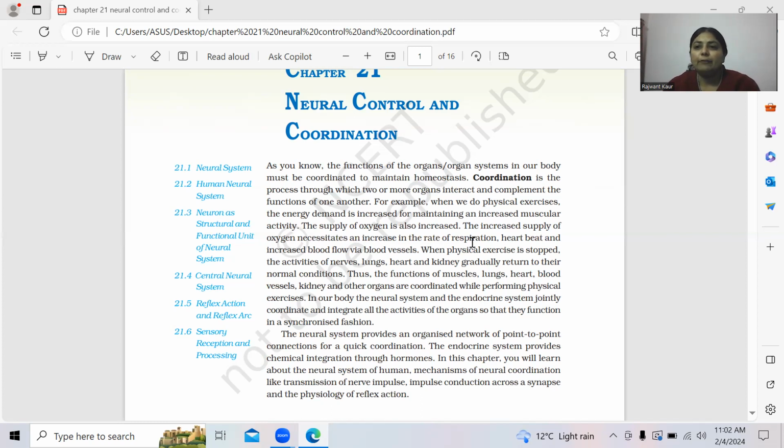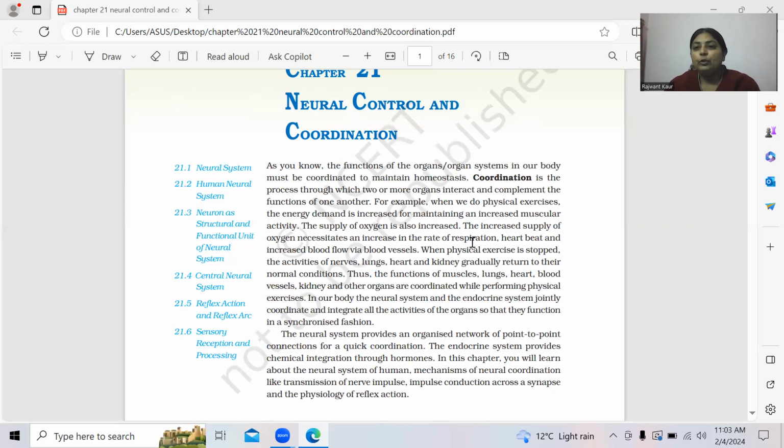Suppose some person is doing a physical exercise. All of you know when we are doing physical exercise, suddenly the demand of energy increases in our body. To fulfill that increased energy demand for your muscles, your body does some specific things. First of all, oxygen supply is increased, and if your body needs more oxygen, your rate of respiration will definitely increase, and as a result the heartbeat will also increase because more blood has to be supplied through the blood vessels.